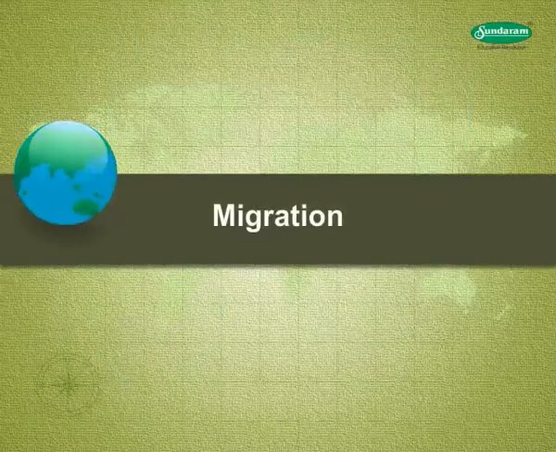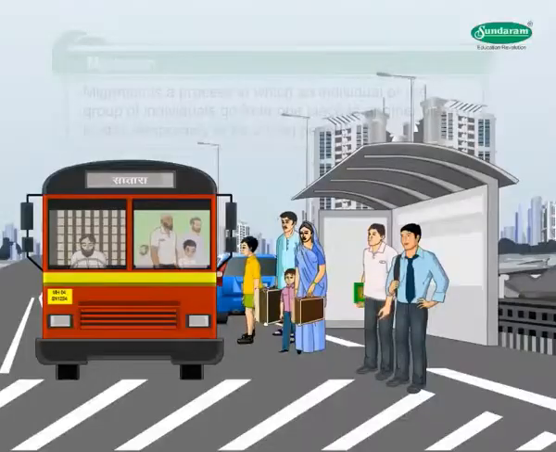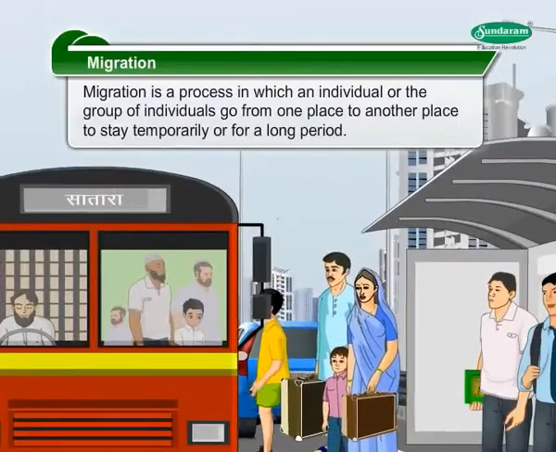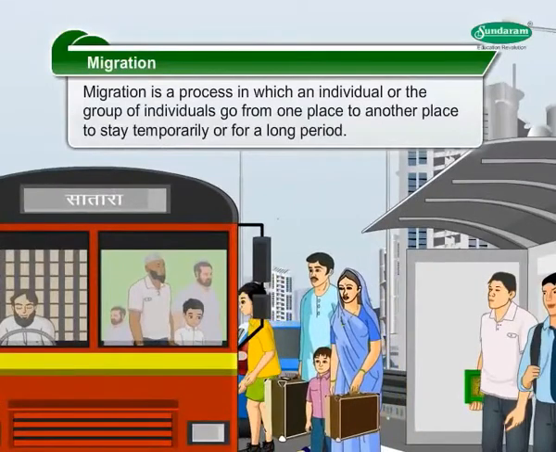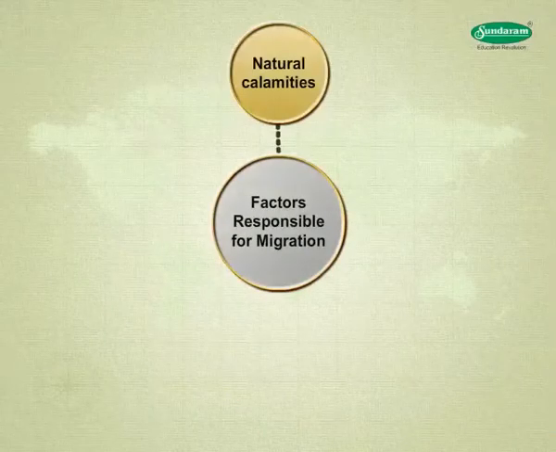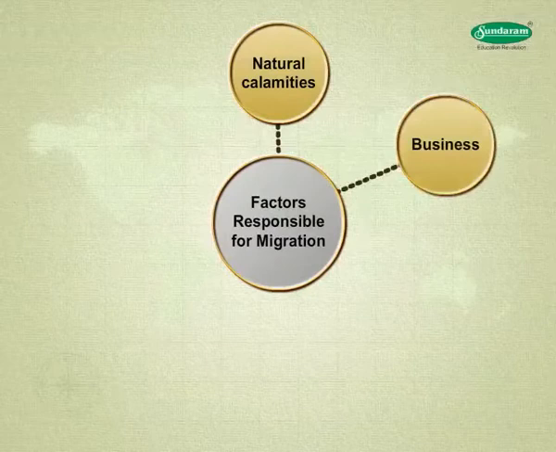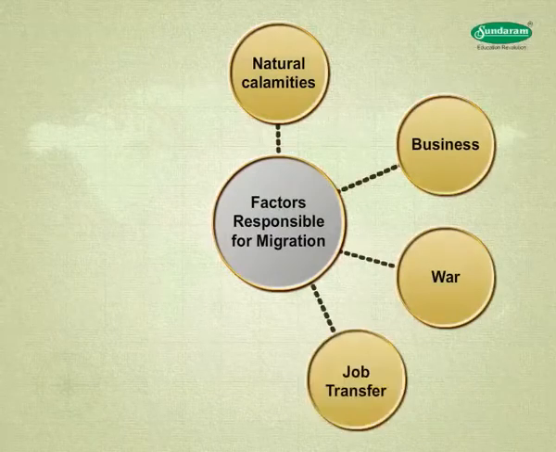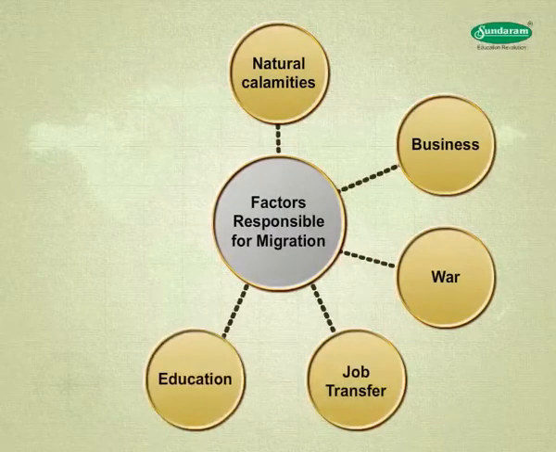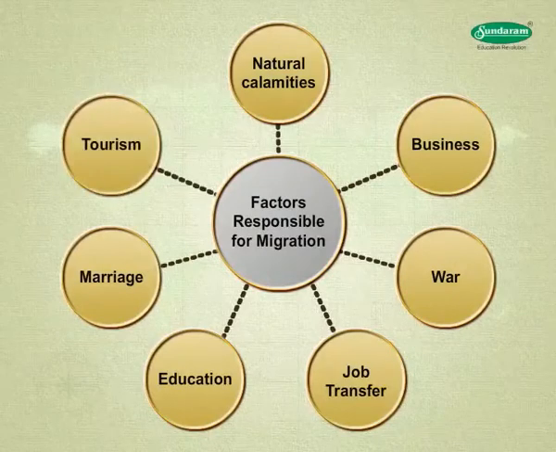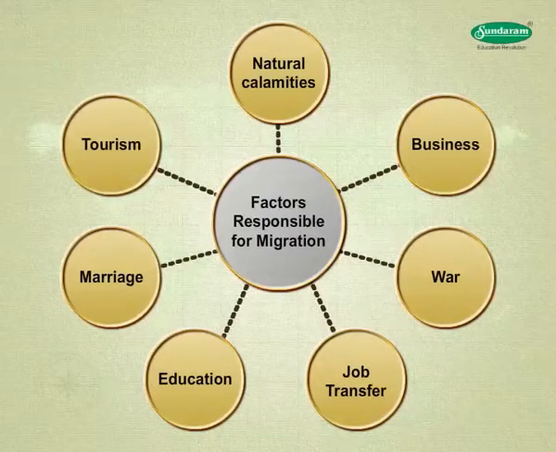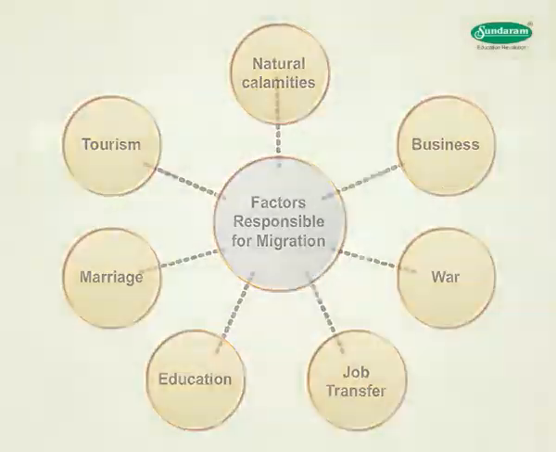Migration. Migration is a process in which an individual or a group of individuals go from one place to another to stay temporarily or for a long period. Generally, natural calamities, business, war, job transfer, education, marriage, tourism, etc. are the factors responsible for migration.